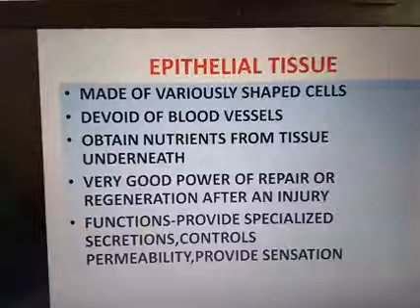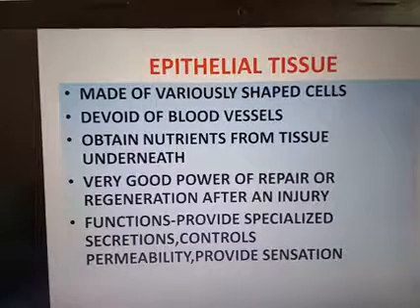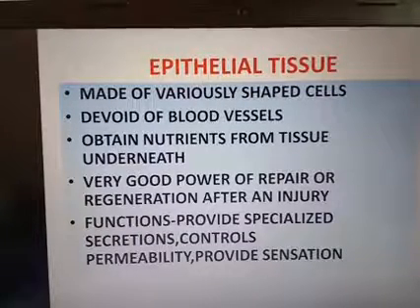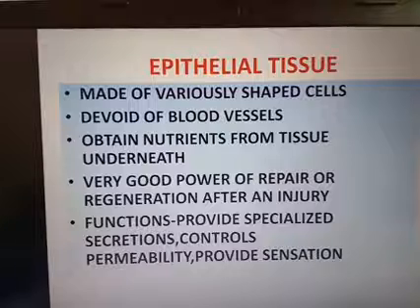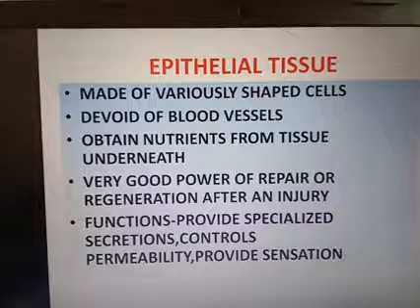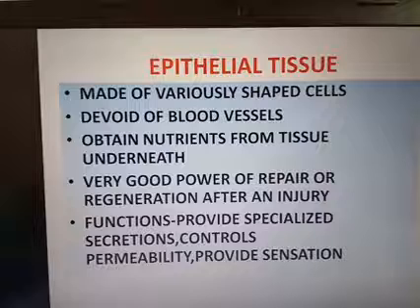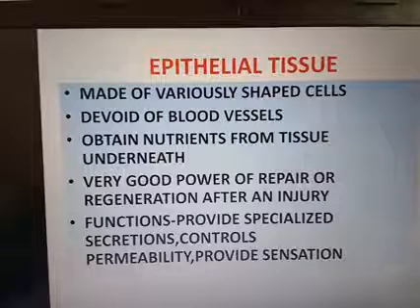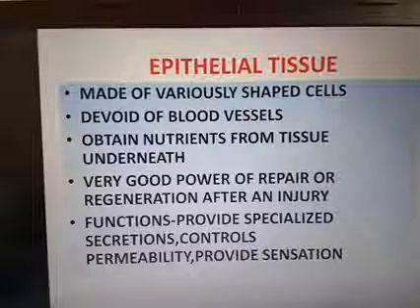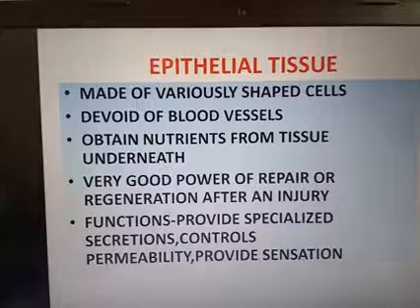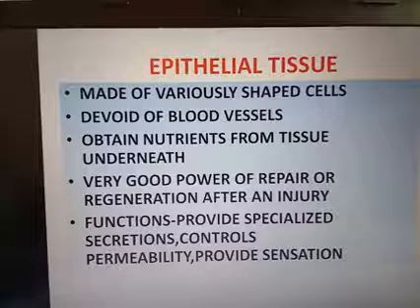Okay, so let's continue our chapter, structural organization. First of all, we are discussing epithelial tissue. Animal tissues are classified into 4 types: epithelial tissue, connective tissue, muscle tissue or muscular tissue, and neural tissue or the nervous tissue. The first one is epithelial tissue.